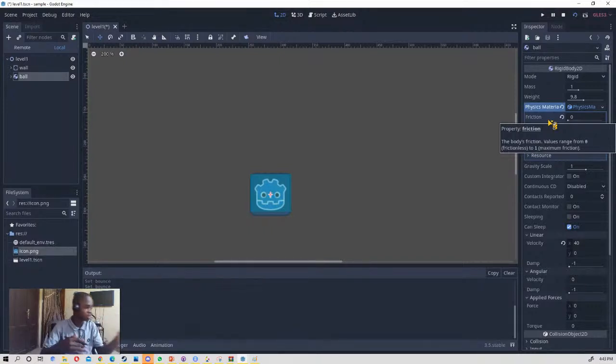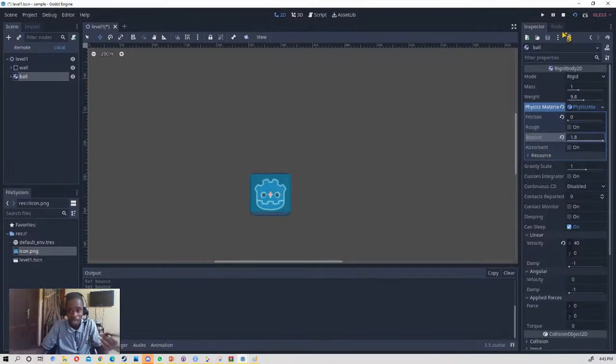If you roll a ball on the ground, it's going to lose force as it goes, and then it's going to reach a spot where it stops. That's what friction does. So if we remove the friction completely and increase the bounce to the highest, we are going to have something like this.